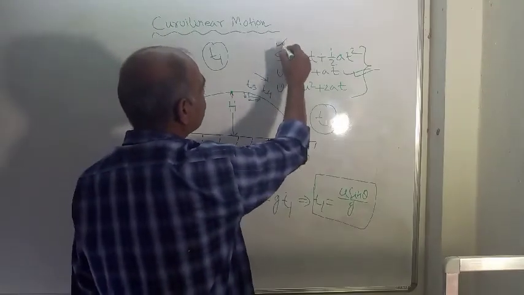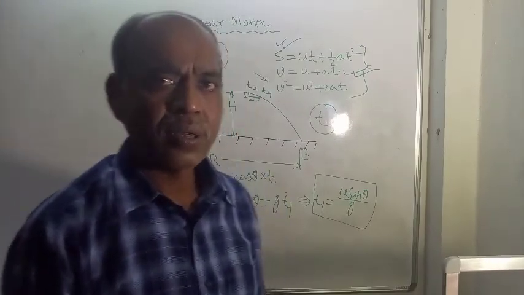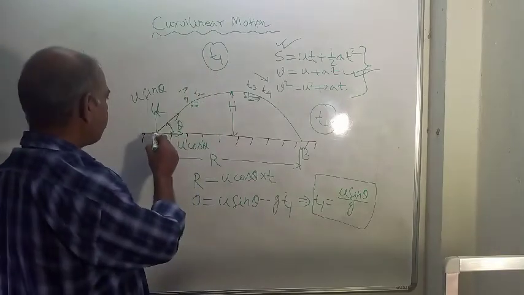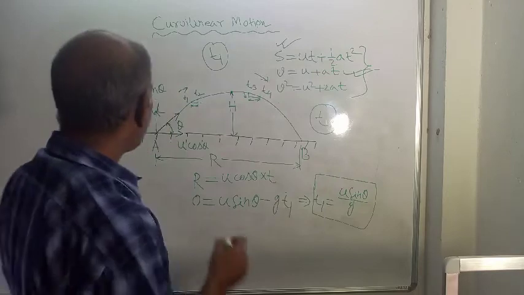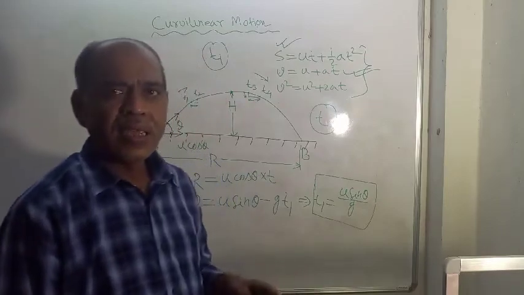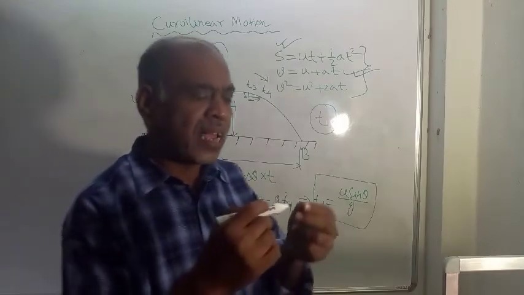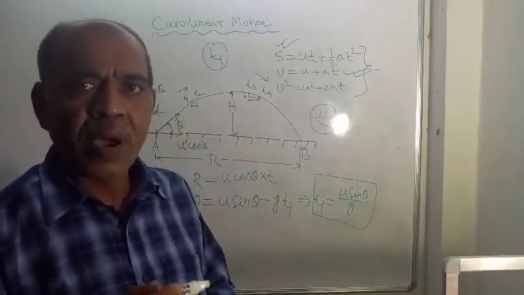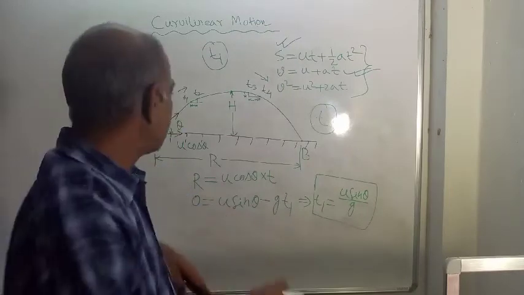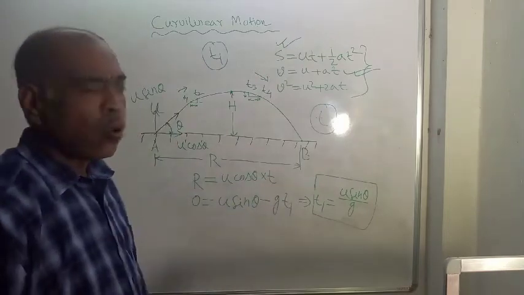Now, by using this equation, we can calculate total time of flight. But we are considering vertical motion. So from A to B, what is the vertical displacement? At A, the displacement is 0. At point B, again displacement is 0. Therefore, net vertical displacement is 0 minus 0, that is 0. From A to B, there is no vertical displacement because the ground is taken to be horizontal.